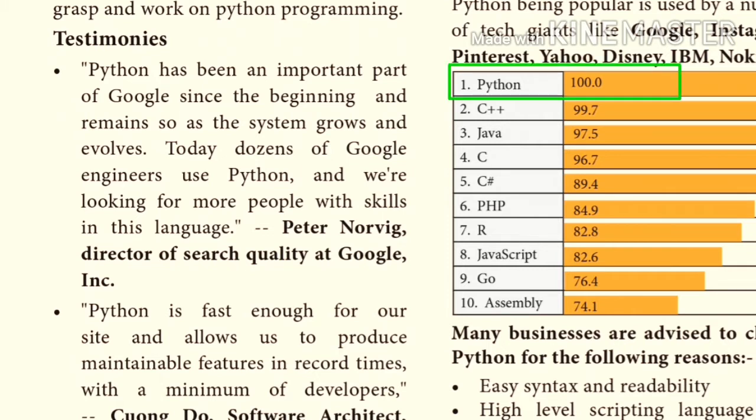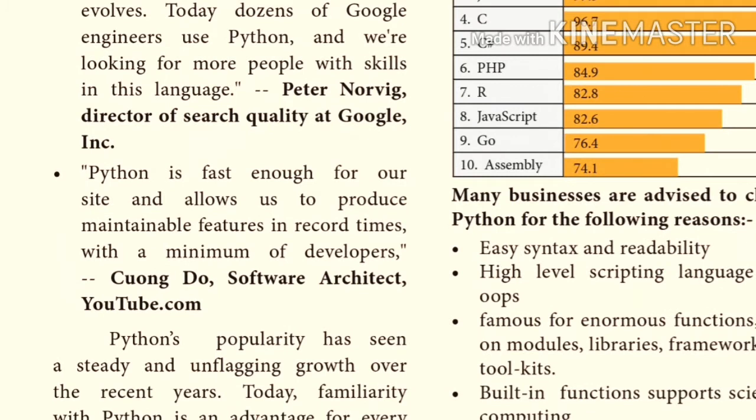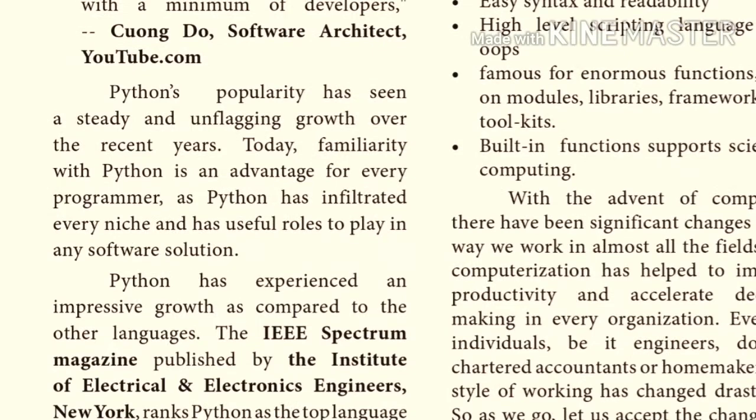Next, not only on the programming side, on the business side also, it is advised to use Python. The salient features are easy syntax and readability, a high level scripting language with OOPS, famous for enormous functions, add-on modules, libraries, frameworks and toolkits. Built-in functions support scientific computing. So these are all the reasons why we should learn Python. Now let us get into the chapter.